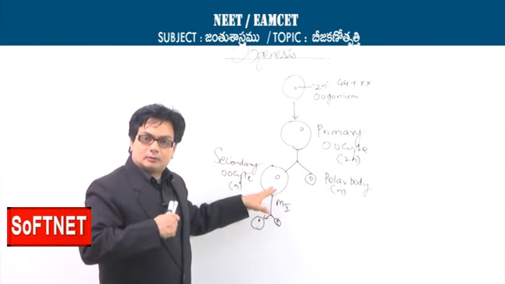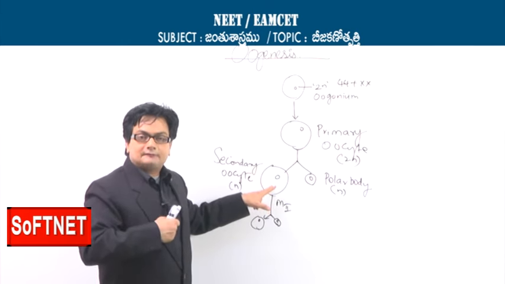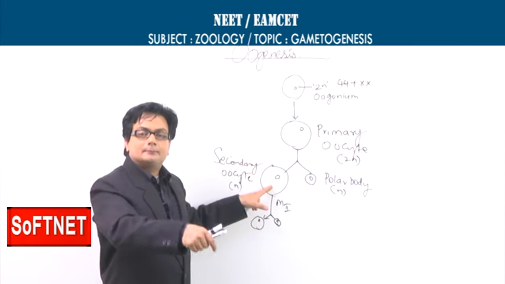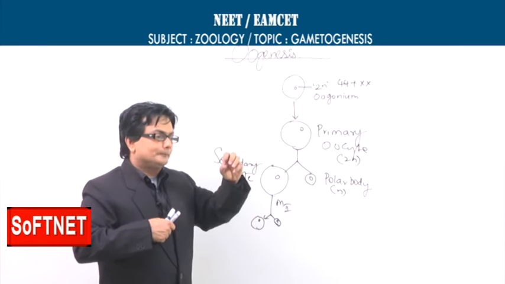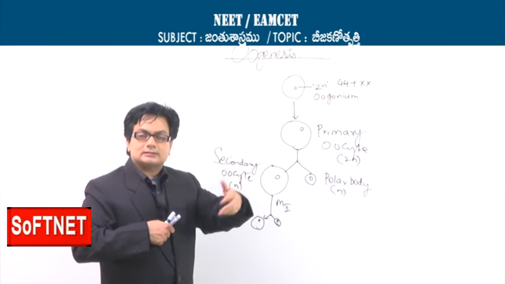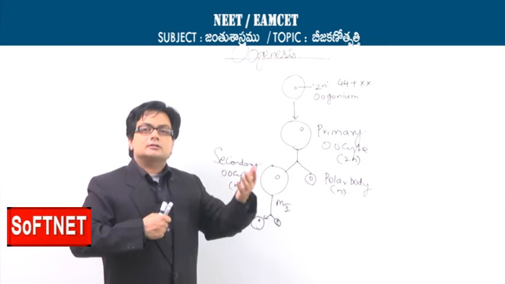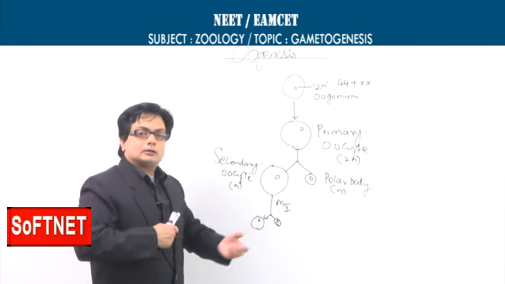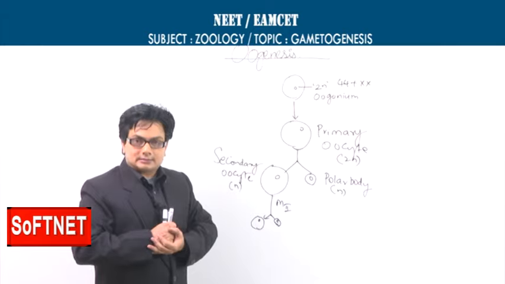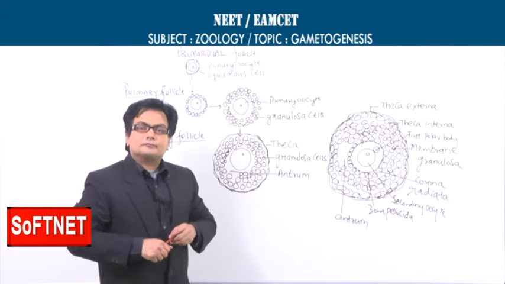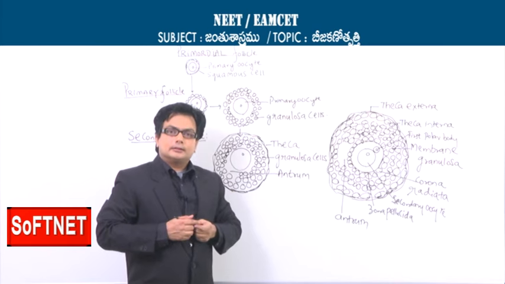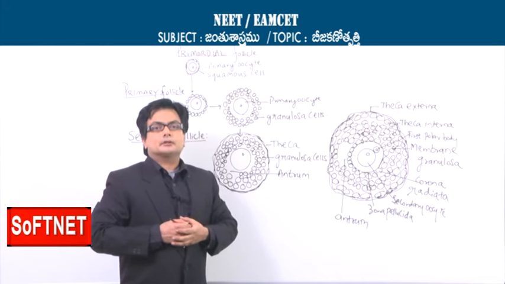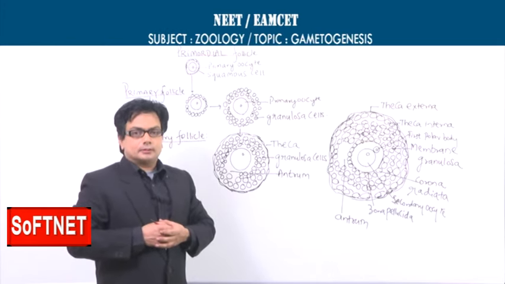Once the secondary oocyte is formed, it will complete the metaphase 2, and once a single sperm makes its way into the cytoplasm, it will complete the anaphase and telophase, that is the karyokinesis, followed by the cytokinesis, and ultimately there will be production of the female gamete called the ovum with the release of the second polar body, which is bound to disintegrate. We have studied the process of oogenesis and understood that the secondary oocyte will become the ovum after the entry of the male gamete during fertilization.